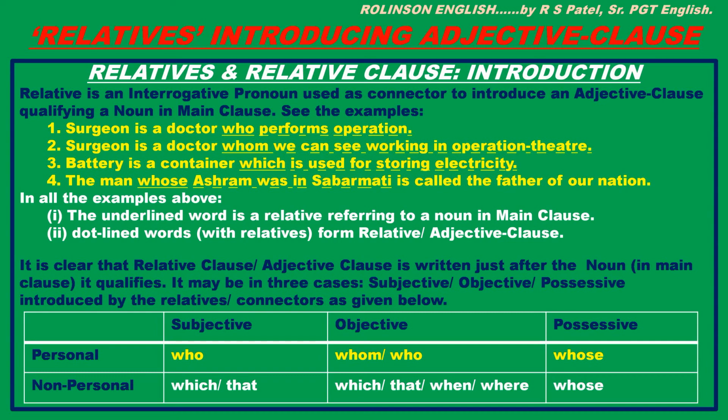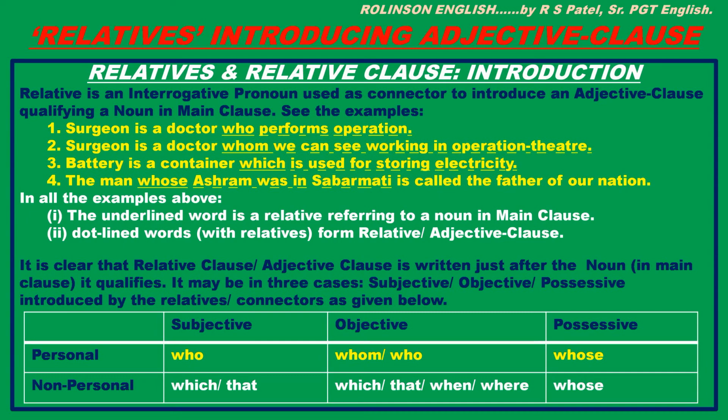Here you can see that adjective clauses are relative clauses. Who performs operation in the first case is speaking of doctor in main clause. Number 2, whom we can see working in operation theatre, adjective clause, is speaking of doctor in main clause again.